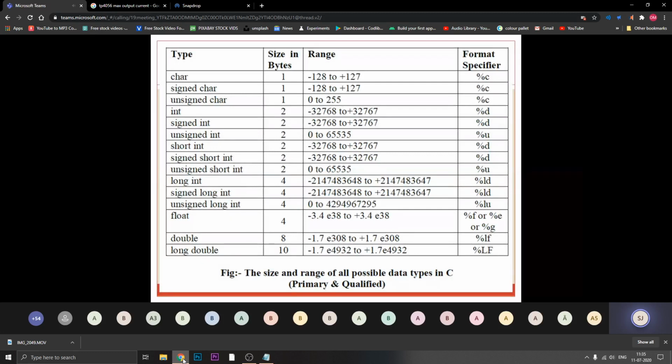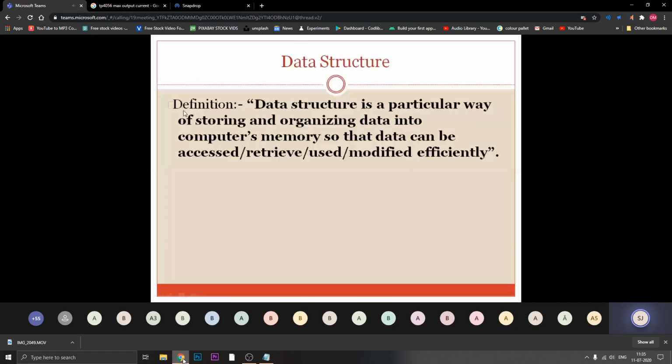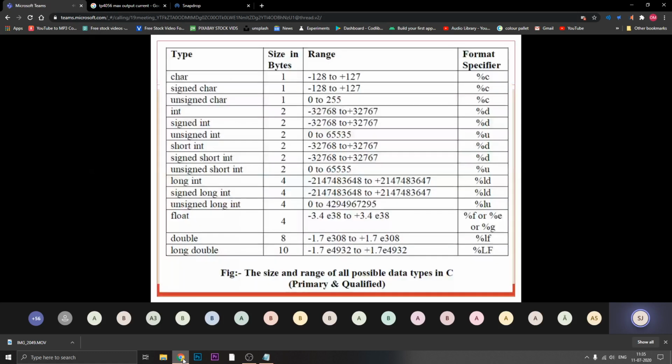In the sense, we write %d for the integer part. The information present in your memory can be accessed by this %d, and it gets displayed as English or numbers on your output screen, right? So likewise, format specifiers are needed.